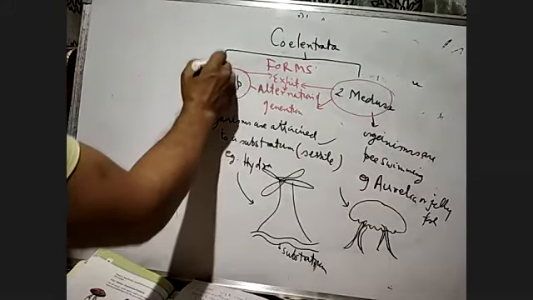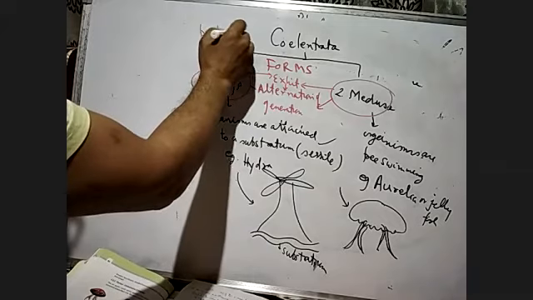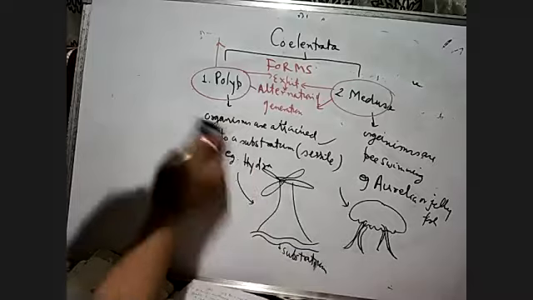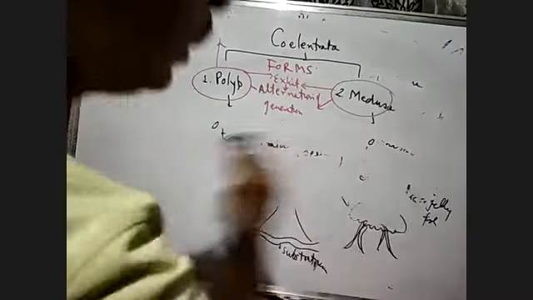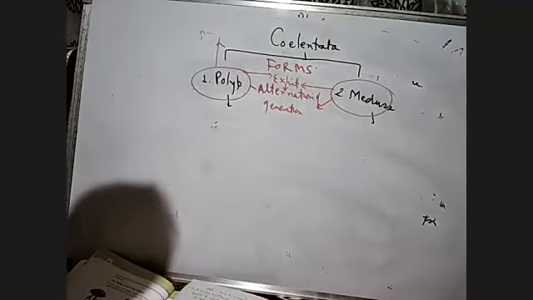Polyp, it can produce. So I write here, what is alternation of generation? Alternation of generation is here.